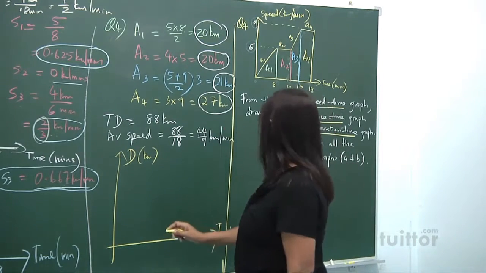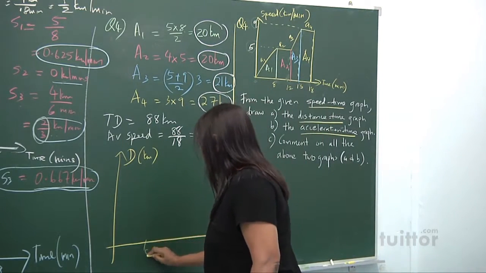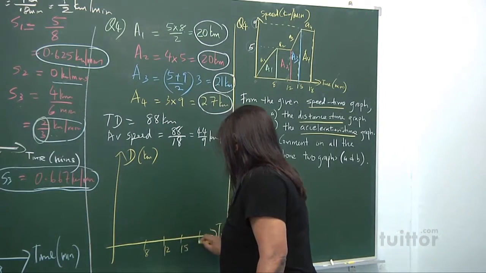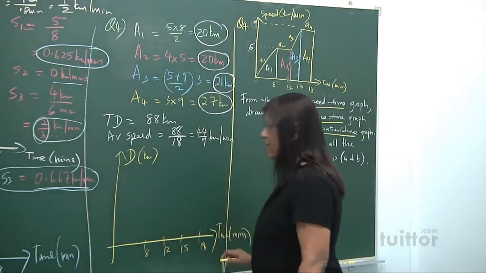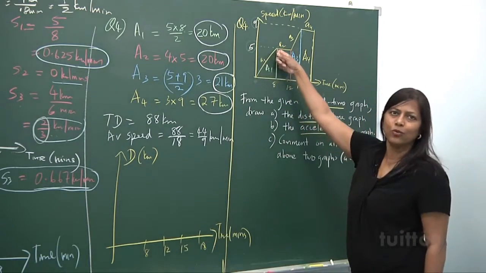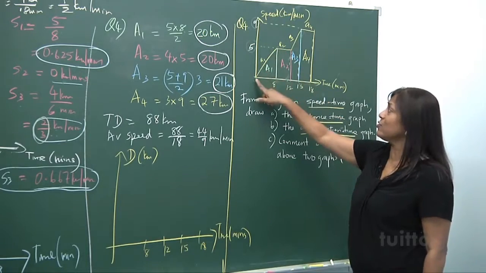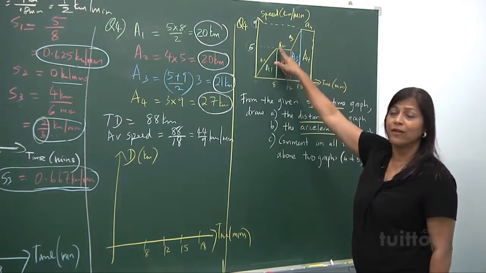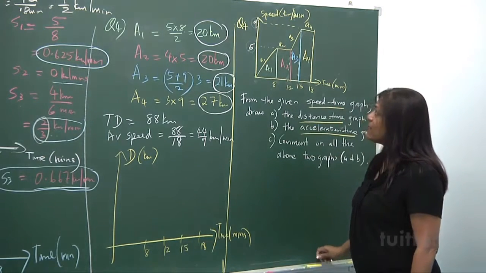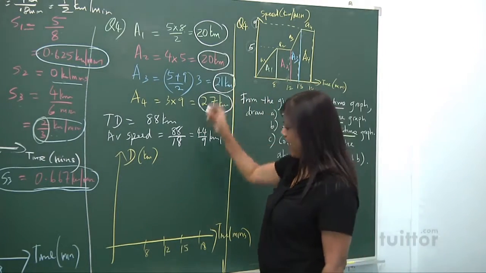And we've got up from here to 8, and then to 12, and then to 15, and to 18 minutes. Now, is the speed constant? No. The speed is not constant. It's changing from 0 to 5 in 8 minutes. But the distance traveled is 20 km.